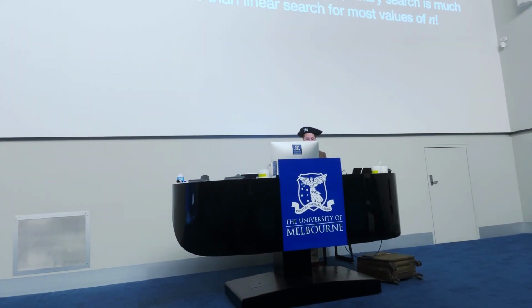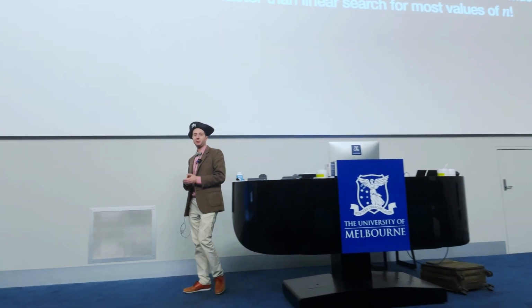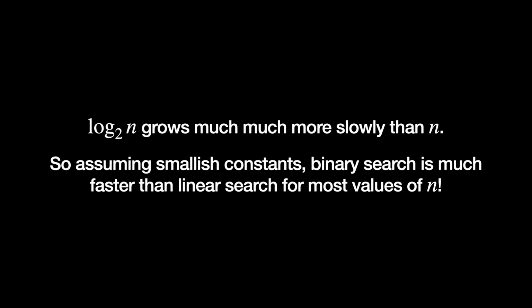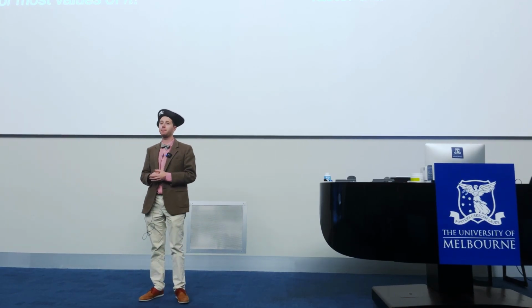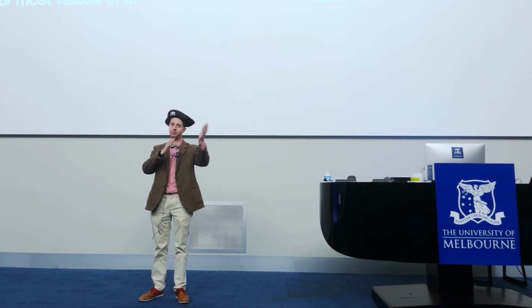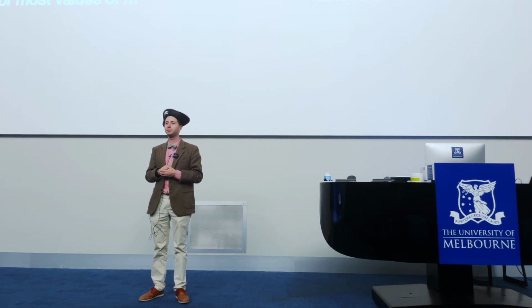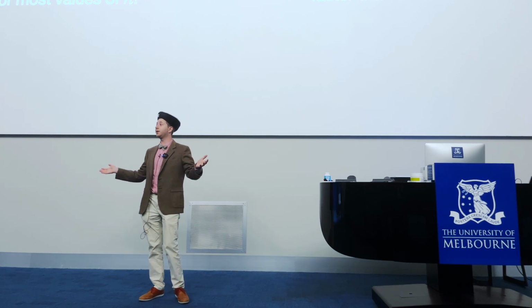giving us the final runtime for binary search, which is log n. If we were actually to plot this, and unfortunately we didn't get a chance to do it thanks to some projector issues, but log base 2 of n grows much more slowly than n. So for a sample value of 8, what would log 2 of 8 be? If we have a problem of size 8. 3, great. So 3 is smaller than 8.